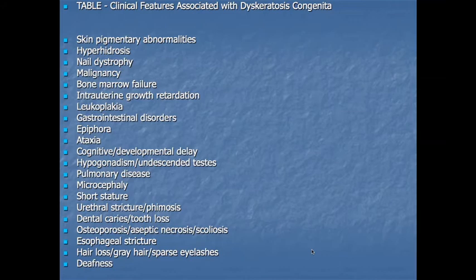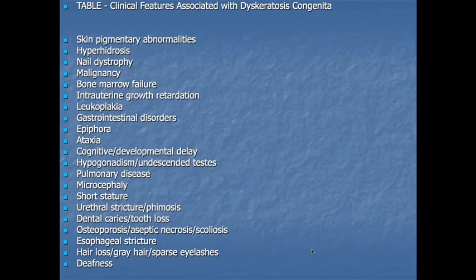That's a clinical terminology. When you go to clinical classes, you will look for whether epiphora is present or not in the patient. Okay, this table shows you the clinical features of dyskeratosis congenita syndrome. Skin pigmentation, that table is in your book, try to remember.